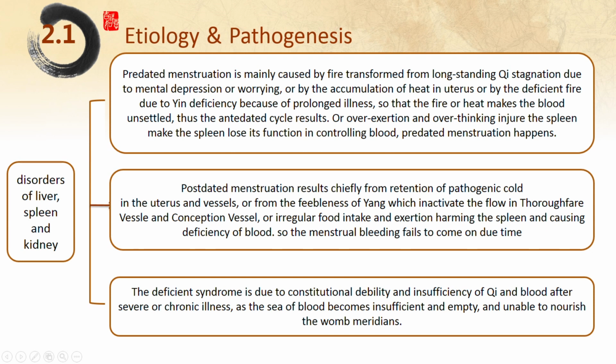Irregular menstrual cycle is caused by dysfunctions of the thoroughfare vessel and conception vessel due to multiparity, too much sex, chronic hemorrhagic disease, and a constitutional weakness of spleen and stomach, liver and kidney. Therefore, the menstrual flow is disordered, and the cycle certainly becomes irregular.